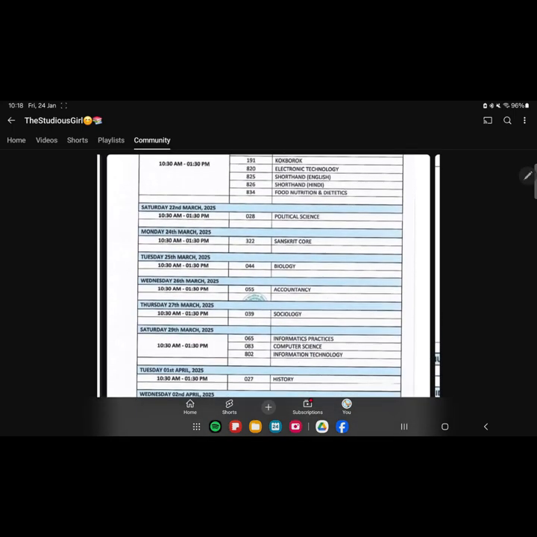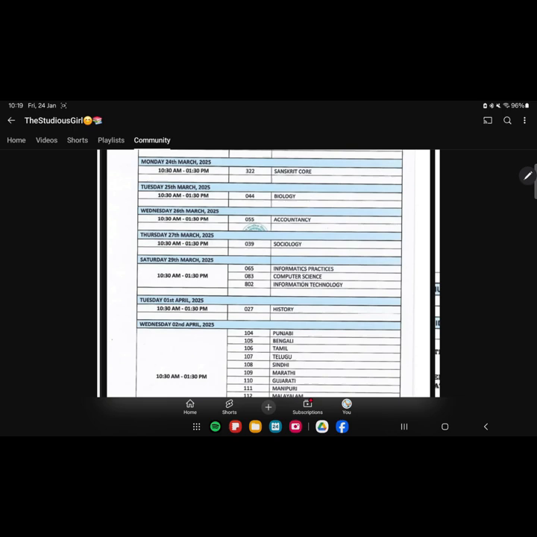Then you move ahead on 22nd March, political science. 24th March, Sanskrit. This is also something many of you must be having. Biology for science students, 25th March. 26th March, accountancy for commerce students. And 27th March, sociology, which many of you must be having.